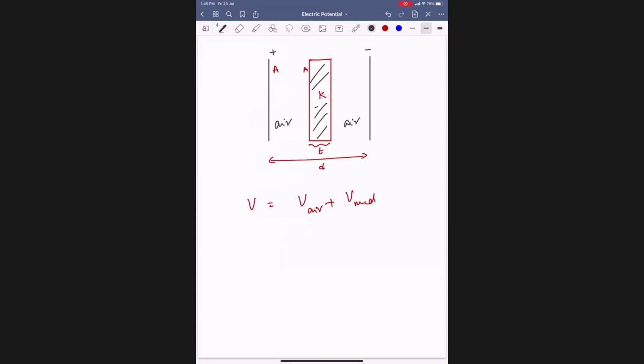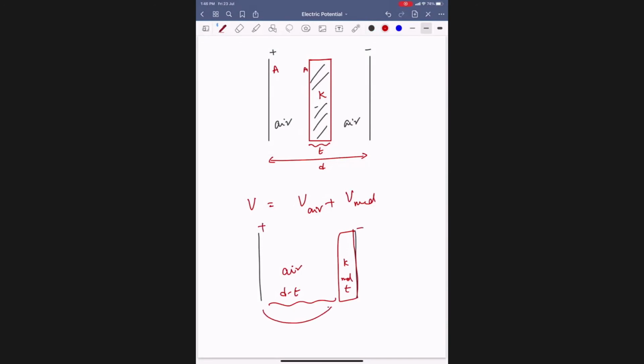Then I can rewrite that for my convenience. I can push it to the right or left for my convenience. This is K medium. D minus T is air medium. T is some medium. This is minus, plus.